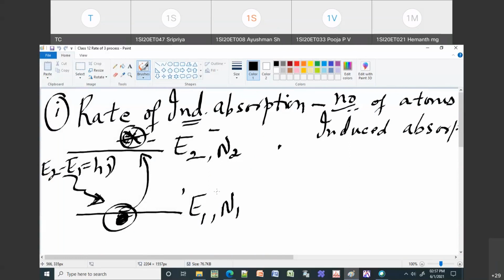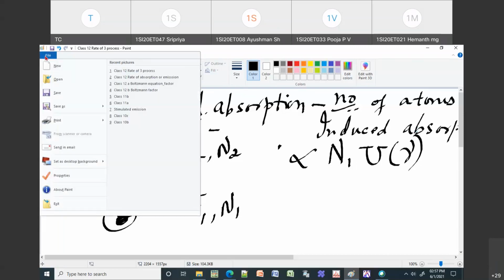So this actually depends on the number of atoms. This rate is directly proportional to N1, the number of atoms which are present in the ground state, and also directly proportional to the energy density. So what is this energy density?